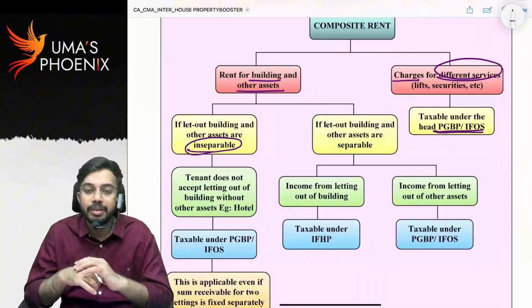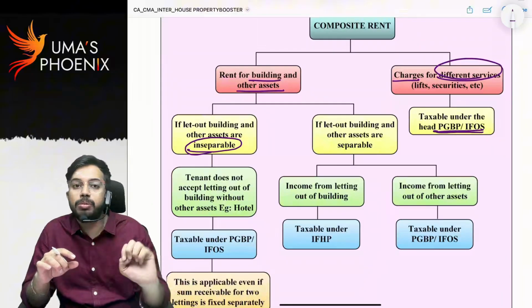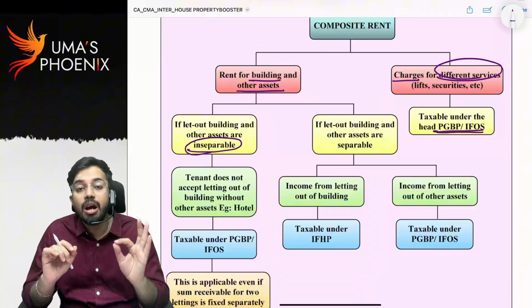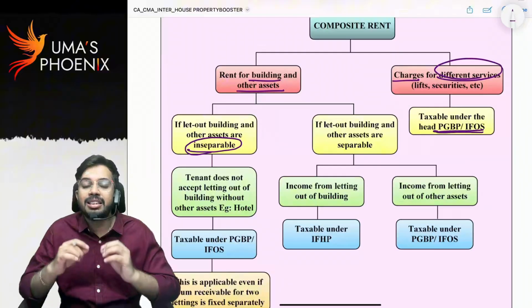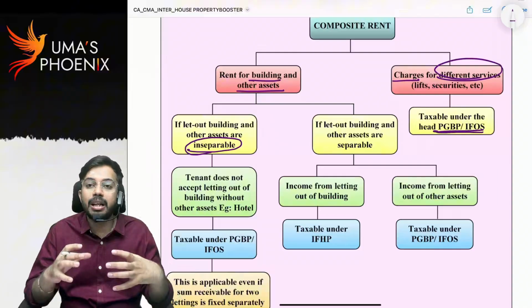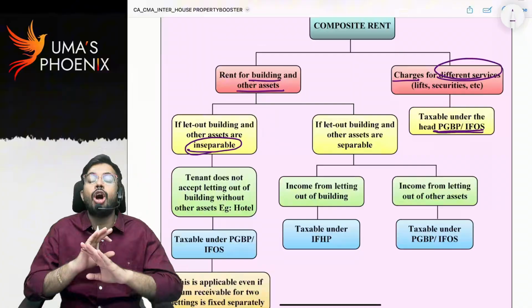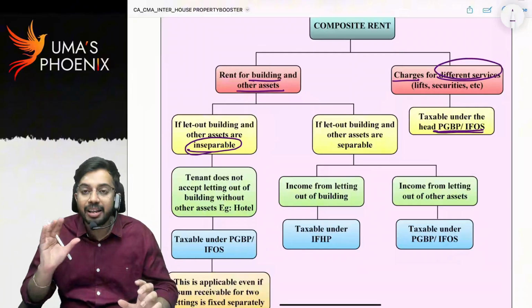Second version, owner is ready to give only room, or if customer wants, owner is ready to give room along with assets. But customers, when they are coming to hotel, they expect both assets and room. That means customers are not ready to take room on rent unless assets are provided. That means what?